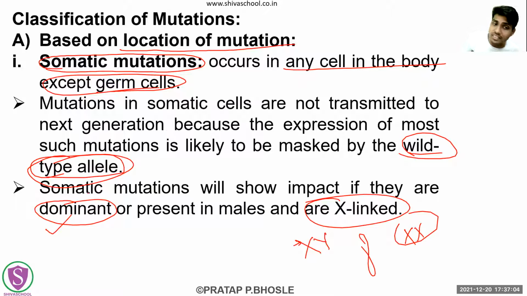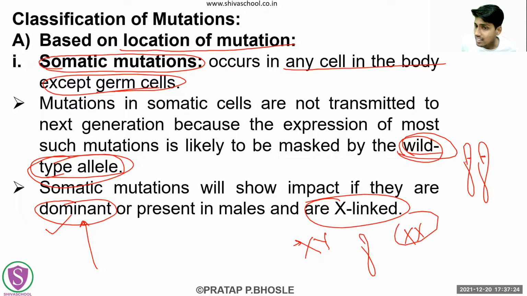Now, if they are present in these somatic cells, but they are dominant, वो recessive नहीं है. Now the gene which is present on any of the chromosomes is dominant. Okay, then also these somatic mutations will show themselves. Earlier, what we said was that the dominant wild type allele of that gene is masking that somatic mutation. Okay, but if that somatic mutation itself is dominant, अगर वो खुद ही dominant है, then also that mutation will show some effect. Okay, so this is the somatic mutations.